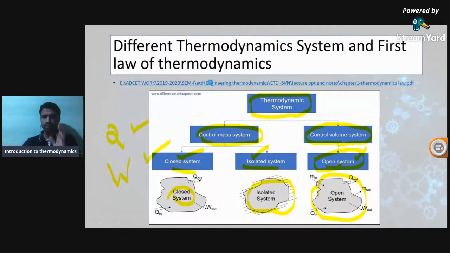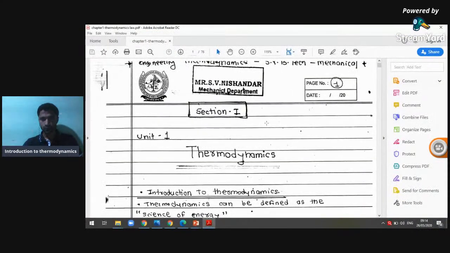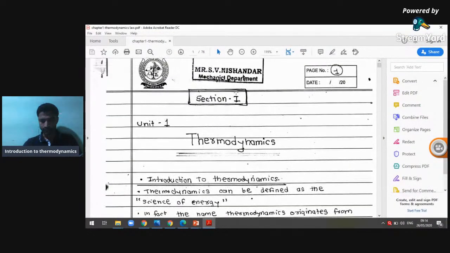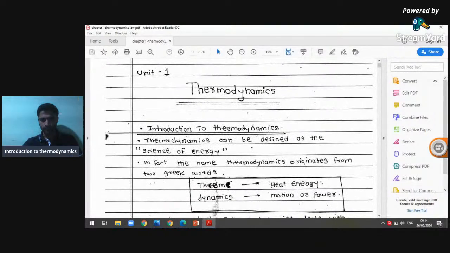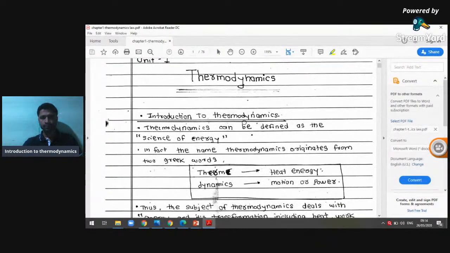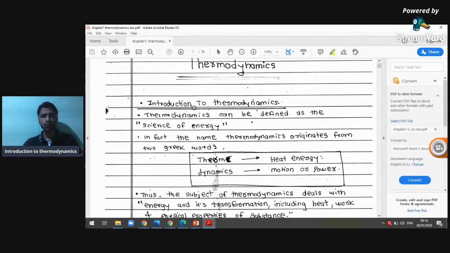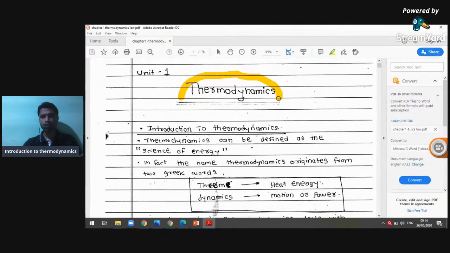Okay, let's now start with some notes I have prepared. The word thermodynamics is derived from the Greek words therm and dynamics. It is a combination of therm and dynamics. Therm stands for heat, and dynamics, you know, is motion. So heat motion is the fundamental.